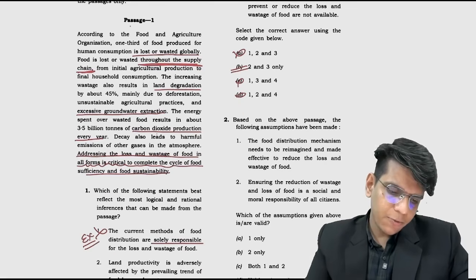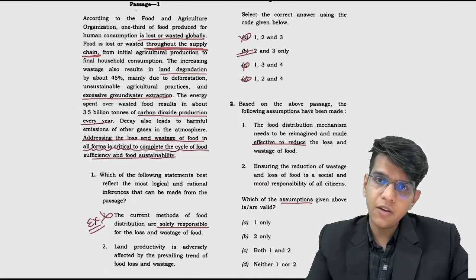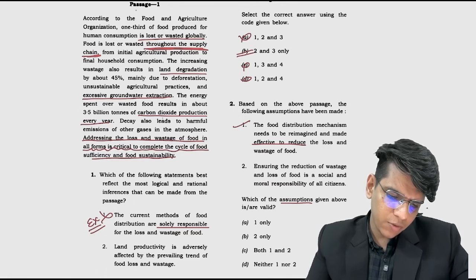Okay. The food distribution mechanism needs to be reimagined and made effective, right? This can be the assumption. That's why they have raised an issue, right? That's why this passage was written. So this is correct. One is correct. Ensuring reduction of wastage and loss of food is social and moral responsibility of all citizens.